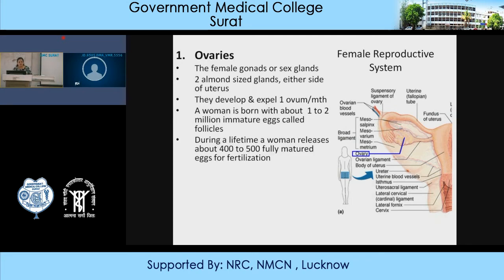During a lifetime, we just require 400 to 500 eggs for fertilization. Only about 400 to 500 are released, that is 1 per month, over an average reproductive age from 12 years to about 45 to 50 years. So we will be expelling 400 to 500 mature eggs which are ready for fertilization. So many eggs are produced, but the requirement is very small.